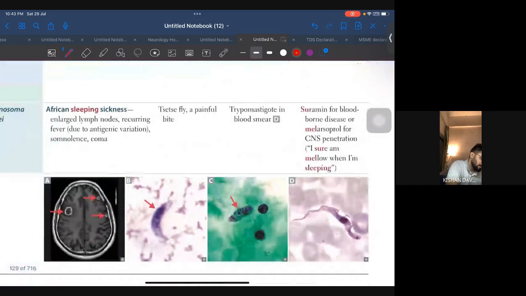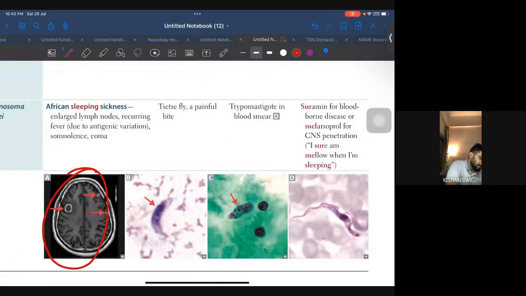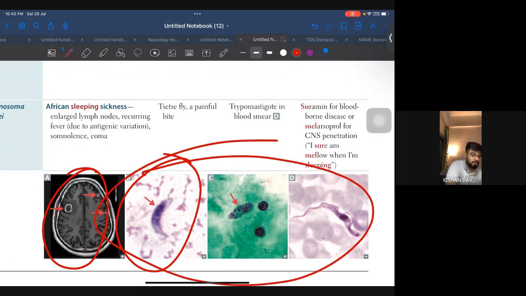Let's see the image. So this is the multiple ring-enhancing lesion, and this is the image. See guys, this image also you have to remember. Everything you have to remember on the images. The same images will be popping up for you in the UWorld as well as in the exam, in the NBME, everywhere.